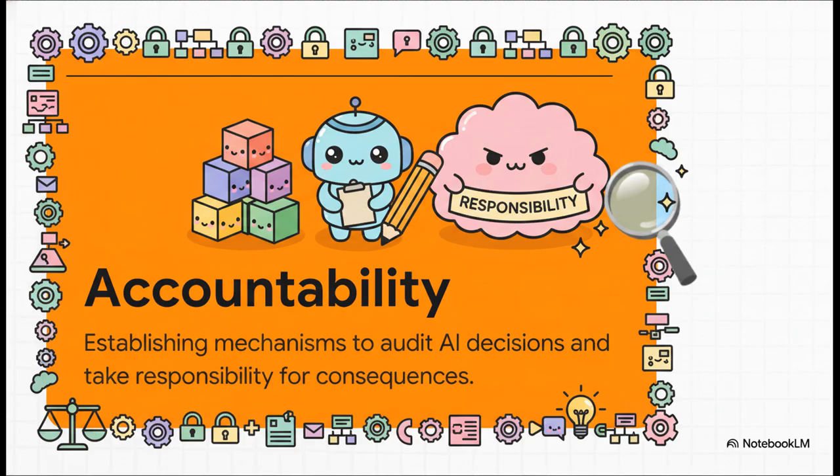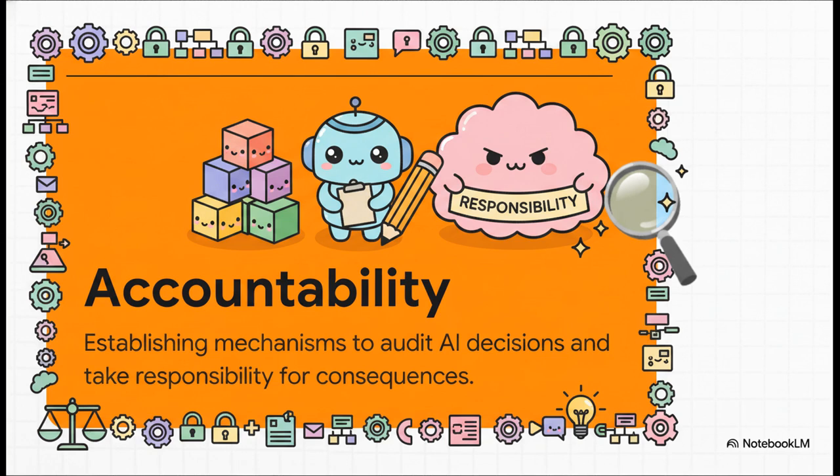And building directly on transparency is accountability. Honestly, you really can't have one without the other. Accountability means setting up hard mechanisms to audit AI decisions, monitor outcomes over time, and this is the big one, take absolute responsibility for any negative consequences.